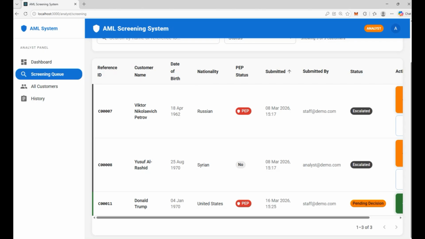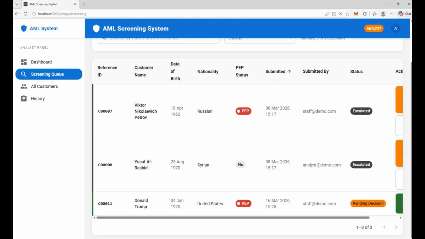The result is fewer false positives, which means better attention to real risk, as well as higher quality documentation. So the final outcome is a compliance team that is genuinely effective rather than just busy.